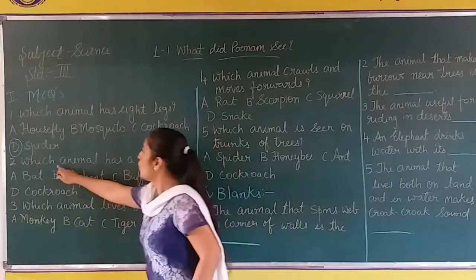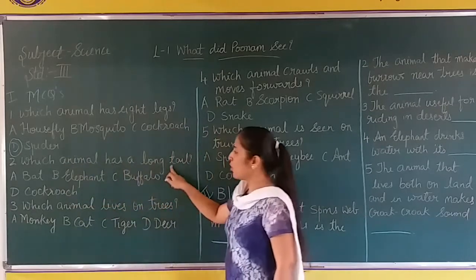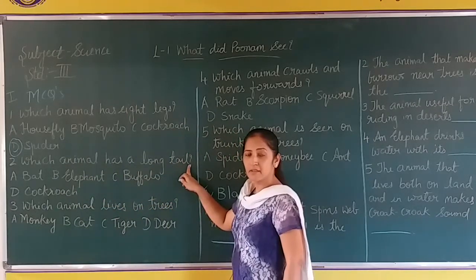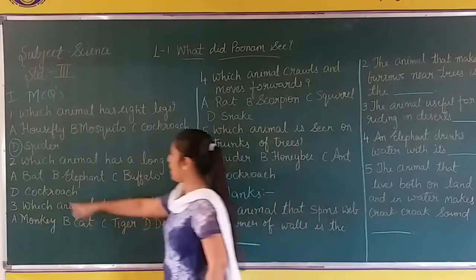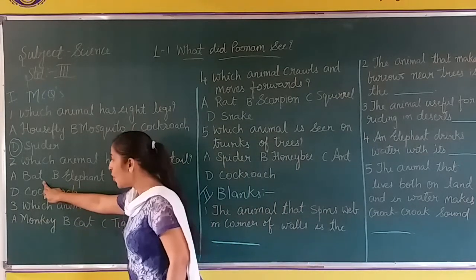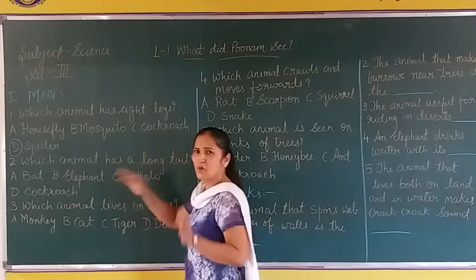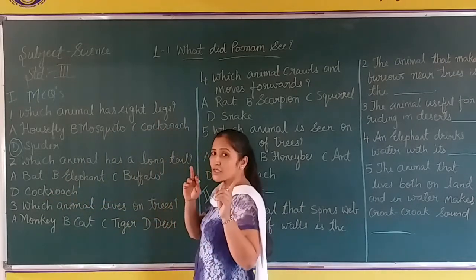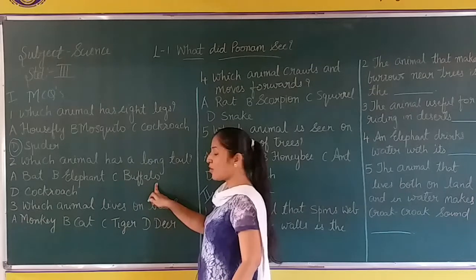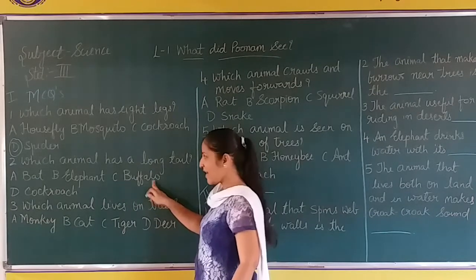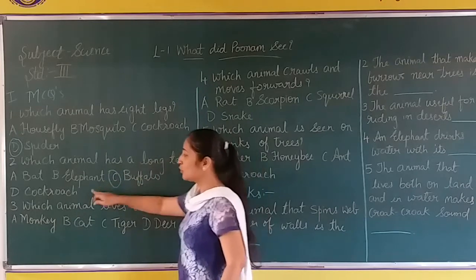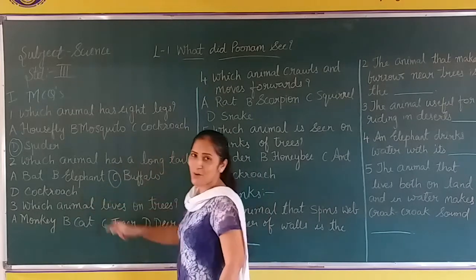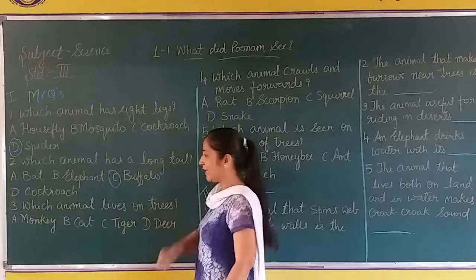Now, which animal has a long tail? Bat? No. Elephant? Short tail, not a long tail. Buffalo? Yes, buffalo has a long tail. Does the cockroach have a tail? No, cockroach doesn't have a tail.